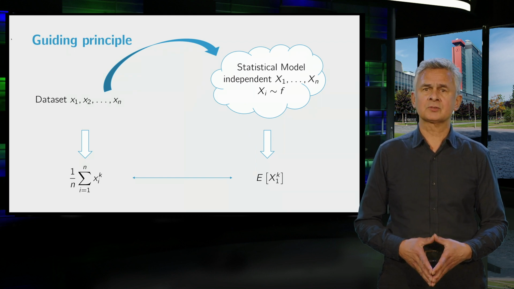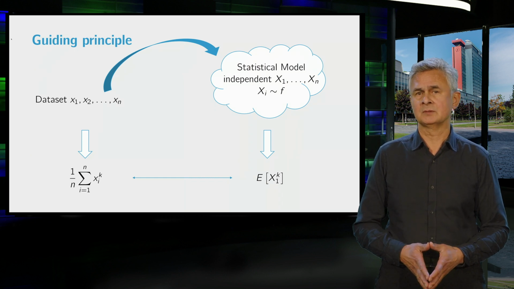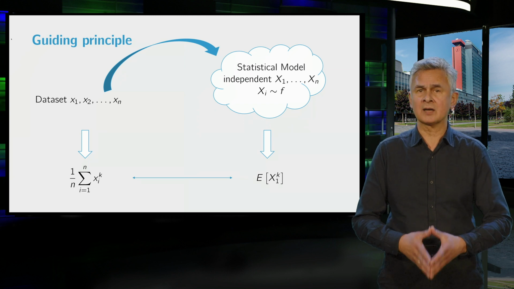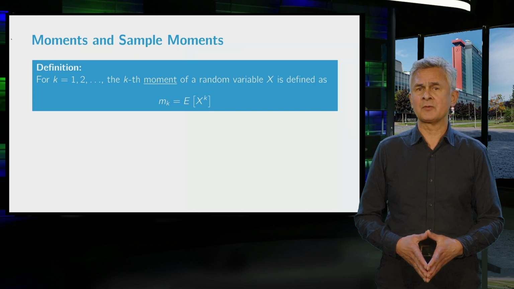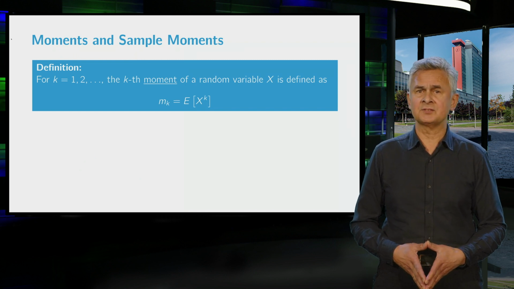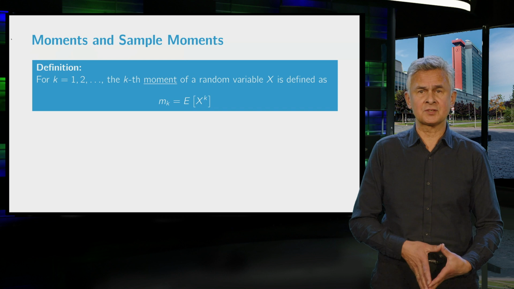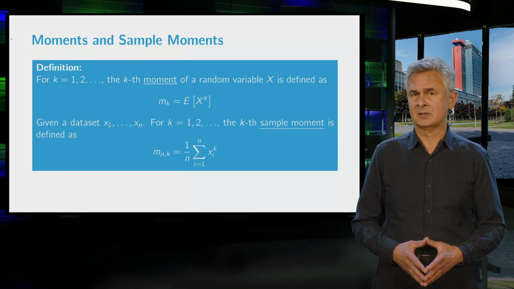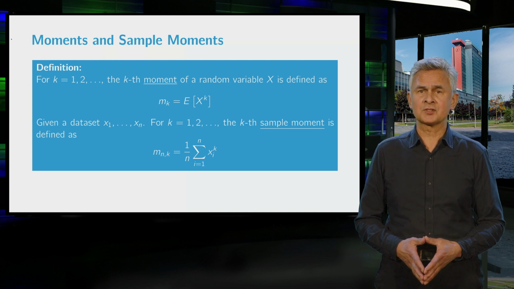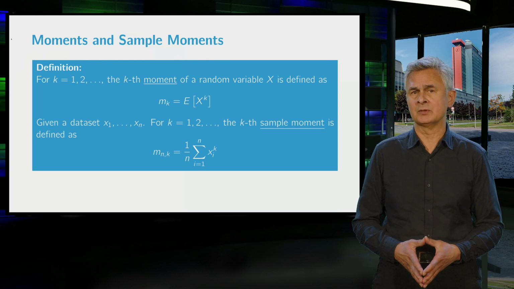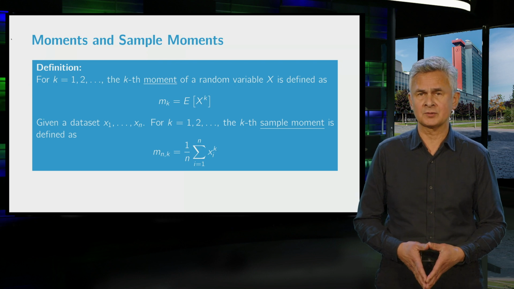Different expected values are called moments. The expectation of x1 is called the first moment, and the expectation of x1 squared is called the second moment of x1. In general, the kth moment of a random variable x is defined as the expectation of x to the power k. And the averages of observations in the sample are named similarly. The sample average is called the first sample moment. The average of the squared observations is called the second sample moment. And in general, the kth sample moment is the average of the observations to the power k.